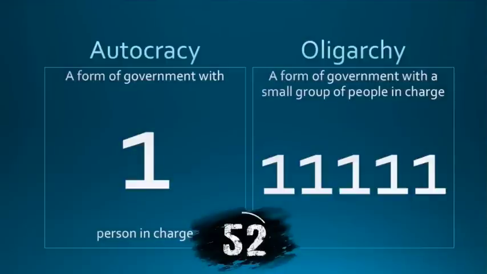All right, so let's start off with the 2 that can categorize the other 3. All the other 3 are going to fall under these 2. An autocracy means one person is in charge. An oligarchy then means that you have a small group in charge. So it can be 2, 3, 4, 5, 100. As long as it's a small group that's in charge, then you have an oligarchy.